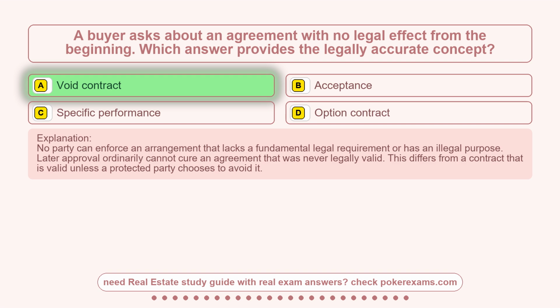No party can enforce an arrangement that lacks a fundamental legal requirement or has an illegal purpose. Later approval ordinarily cannot cure an agreement that was never legally valid. This differs from a contract that is valid unless a protected party chooses to avoid it.